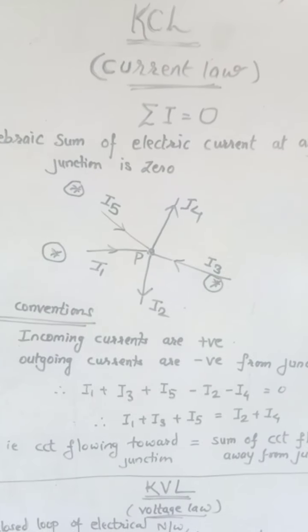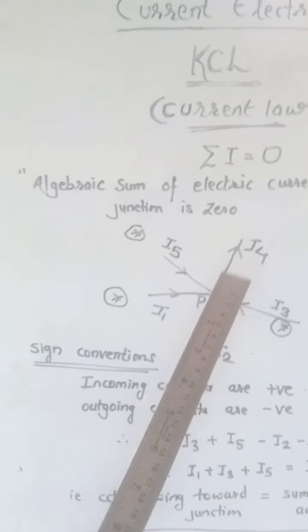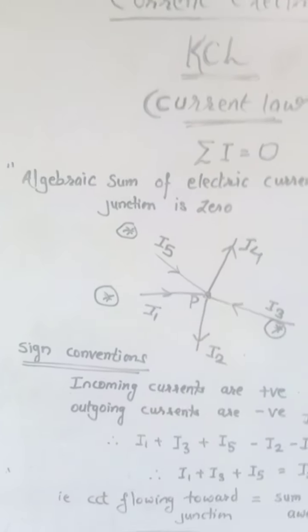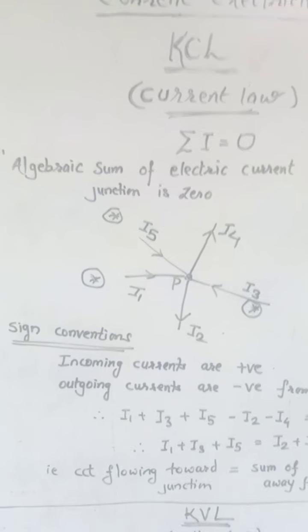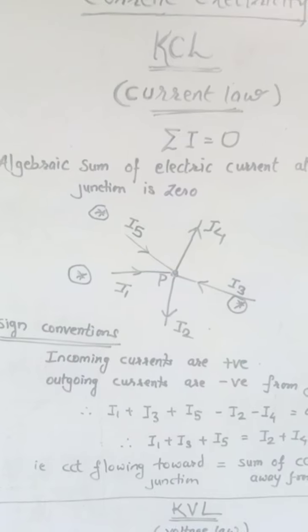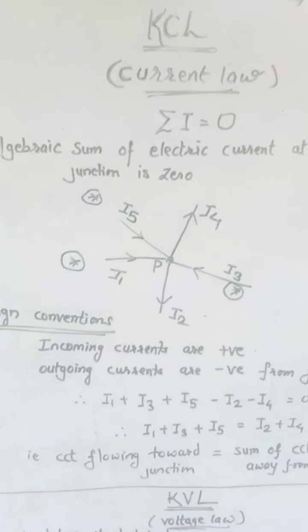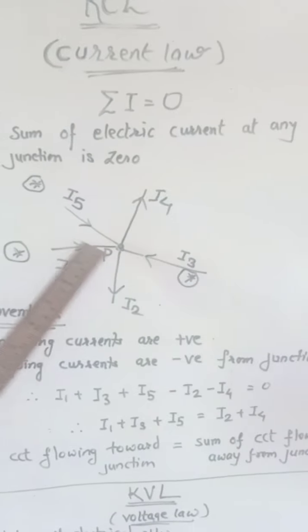Now, how can it be explained? It is very simple to explain this current law. Now at the center, you see that P is the point. That point is called the junction, the choke. Now in this choke, you see there are 5 ways.